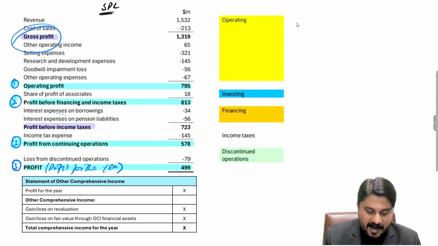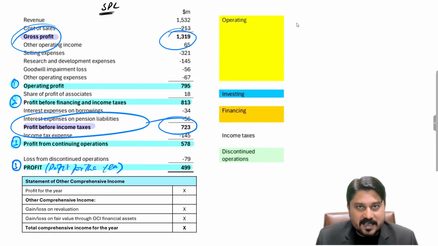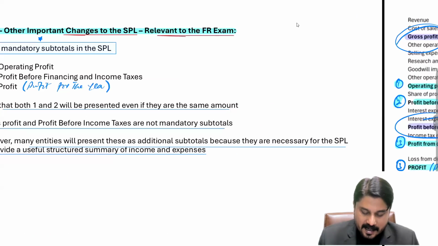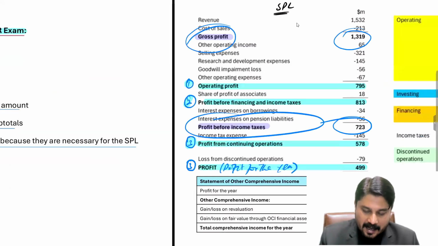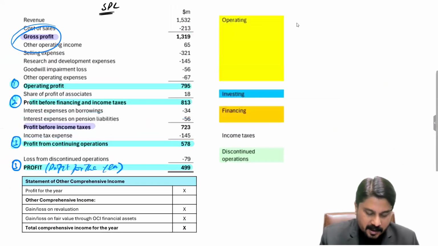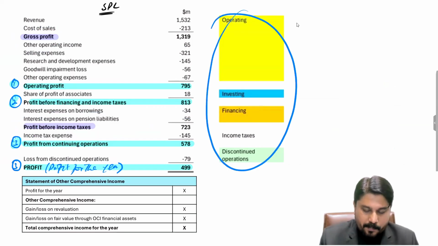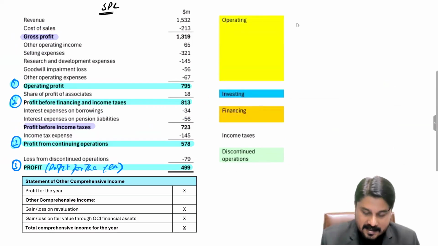These two are not mandatory subtotals, but the company may present these two as subtotals because it will give you clearer and more detailed information about the company's income and expenses. However, the other three which are mentioned are the mandatory subtotals, and now the SPL is to be prepared according to these five categories.